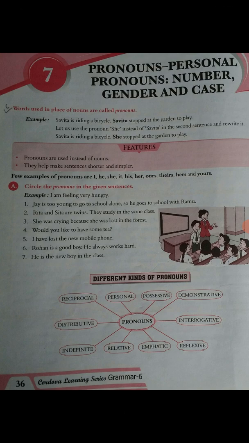Now there is an exercise A. Circle the pronouns in the given sentences. First number. Okay, before first number there is an example. I am feeling very hungry. I am feeling very hungry. So let us check out.